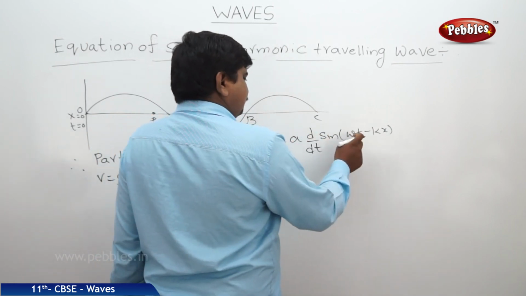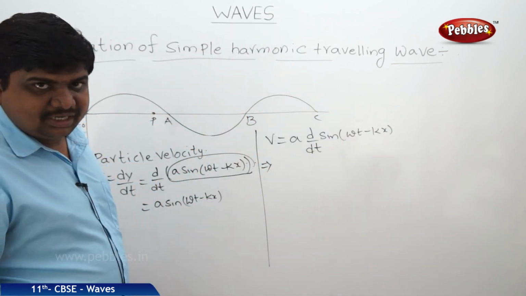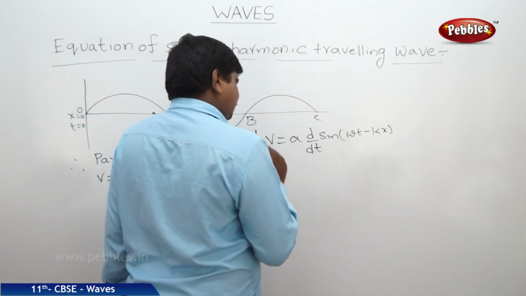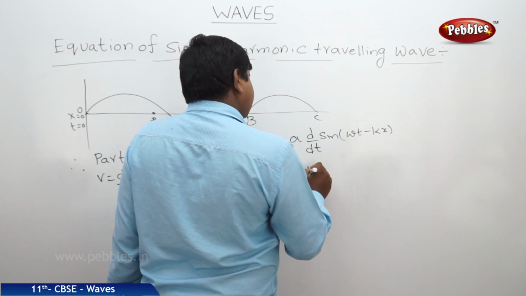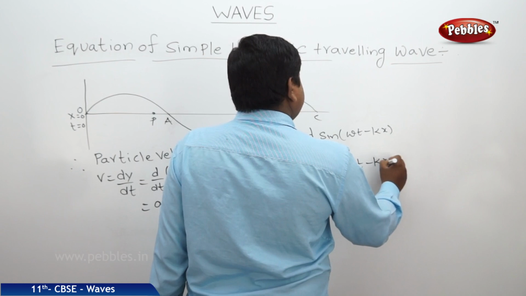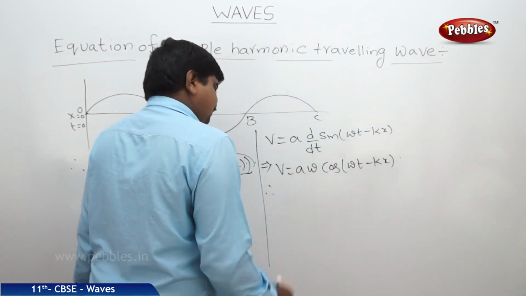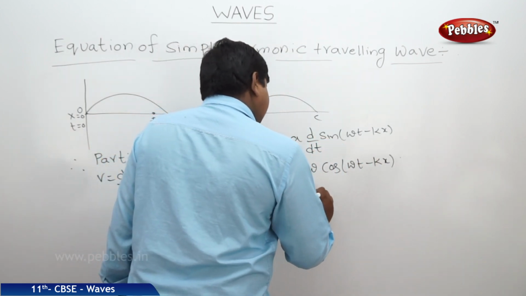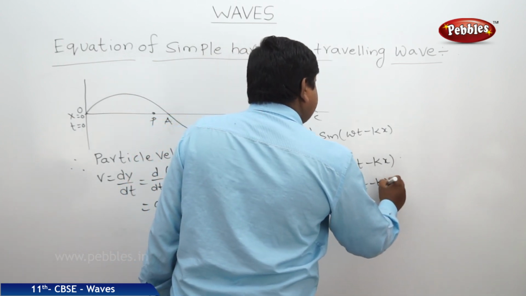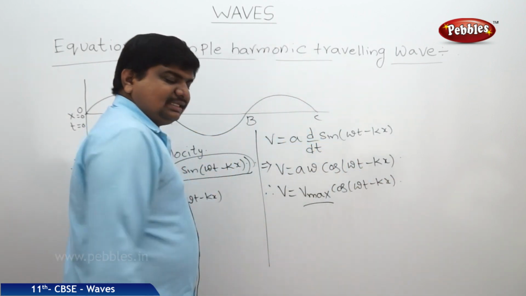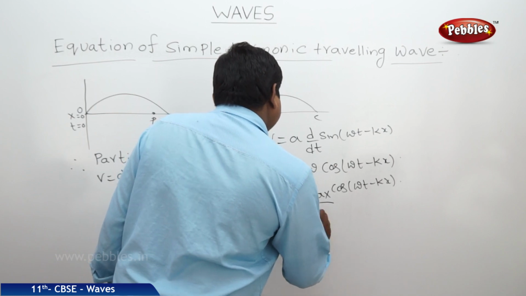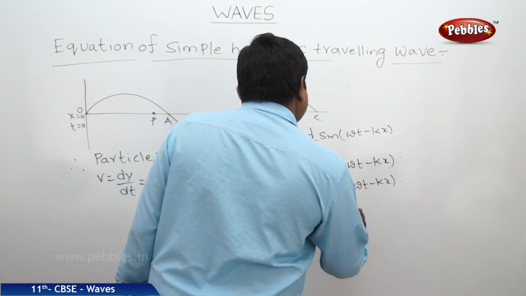Now, t is in the function sine omega t, so the differentiation of sine is cos, and omega also comes out first. Therefore, v is equal to a omega cos (omega t minus kx). Therefore, v is equal to v max into cos (omega t minus kx). What is this v max? Maximum velocity. Therefore, v max is equal to the maximum velocity.